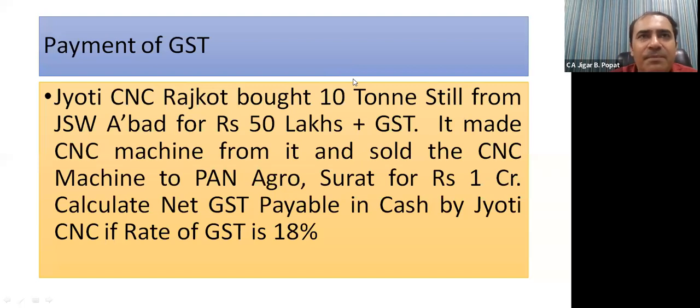See, there is another example. Jyoti CNC Rajkot bought 10-ton steel from JSW Ahmedabad for rupees 50 lakhs plus GST. It made CNC machine from it and sold the CNC machine to Pan Agro Surat for rupees 1 crore. Calculate the net GST payable in cash by Jyoti CNC if the rate of GST is 18%.